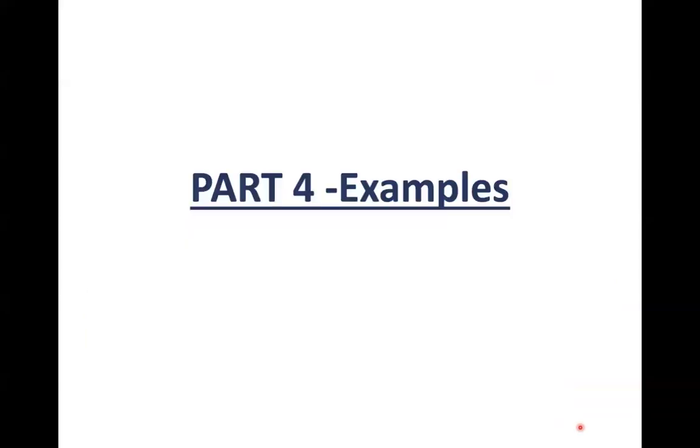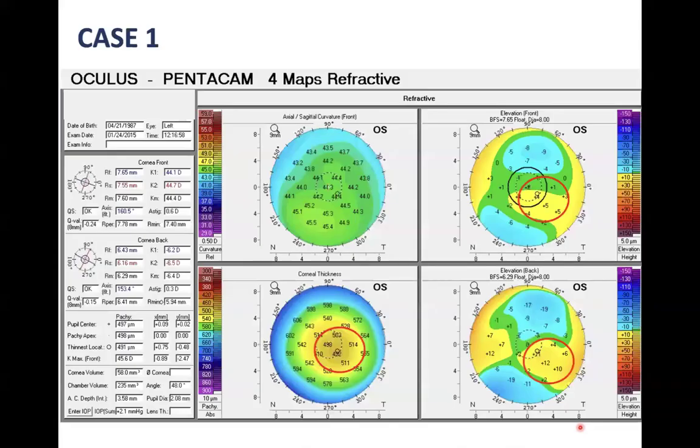Now we have talked a lot. Let's go and look at some examples. So where do we start from? As I had said, we see the QS, we see the Q value. Over here, the K1, K2 is 44, looks good. The one thing I'm seeing is the thinnest location, 491. So this is raising some suspicion. Let's see the maps.